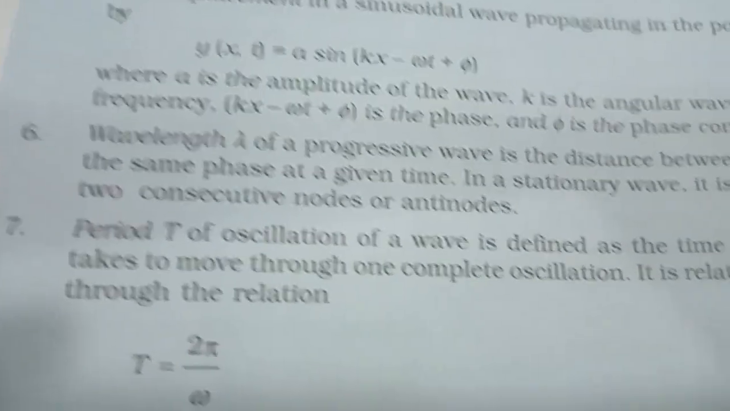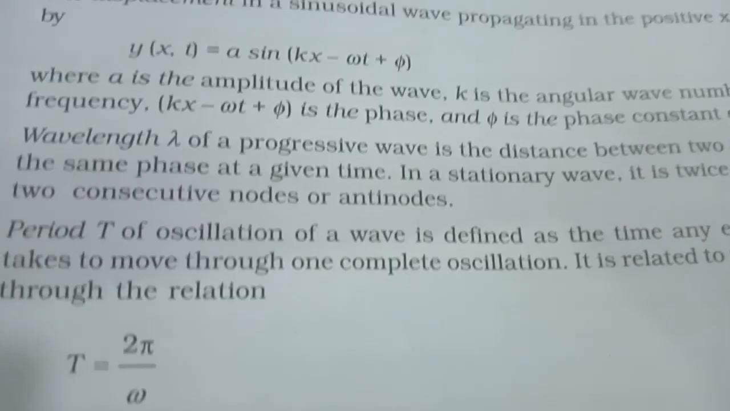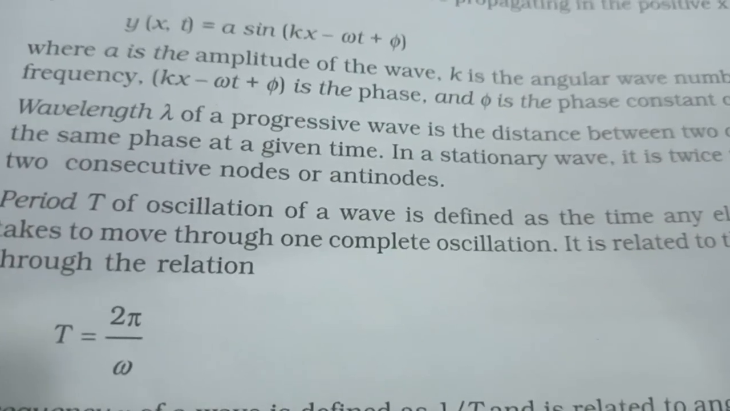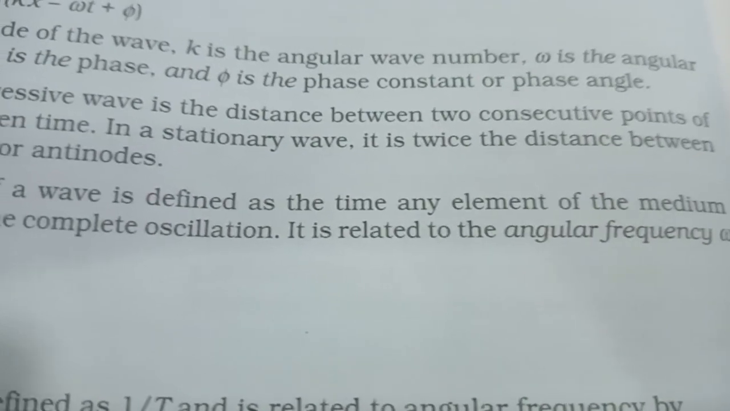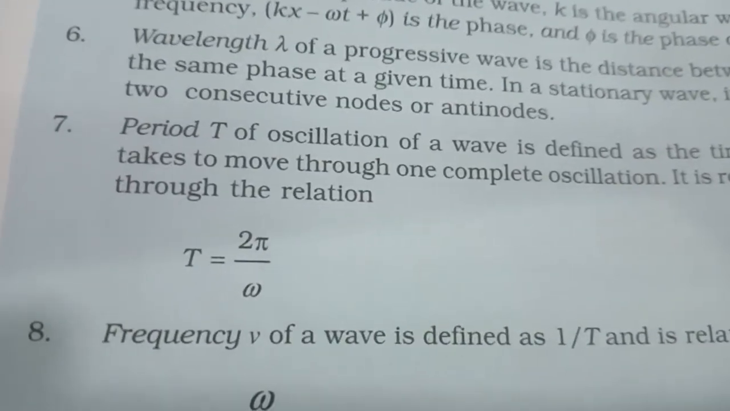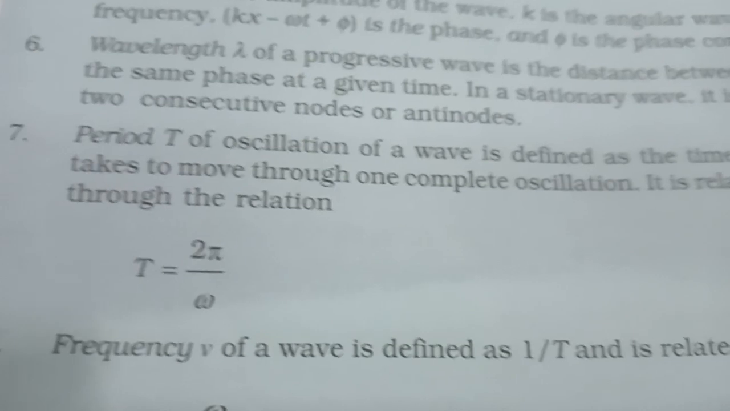Wavelength lambda of a progressive wave is the distance between two consecutive points of the same phase at a given time. In a stationary wave, it is twice the distance between the two consecutive nodes or antinodes.